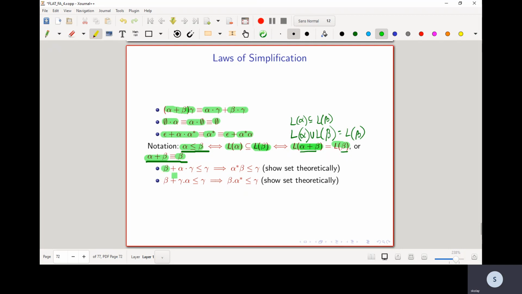beta plus alpha concatenated with gamma is less than equal to gamma implies that alpha star beta is less than equal to gamma. Again, please show this set theoretically. Beta plus gamma concatenated with alpha less than equal to gamma implies that beta concatenated with alpha star is less than equal to gamma.